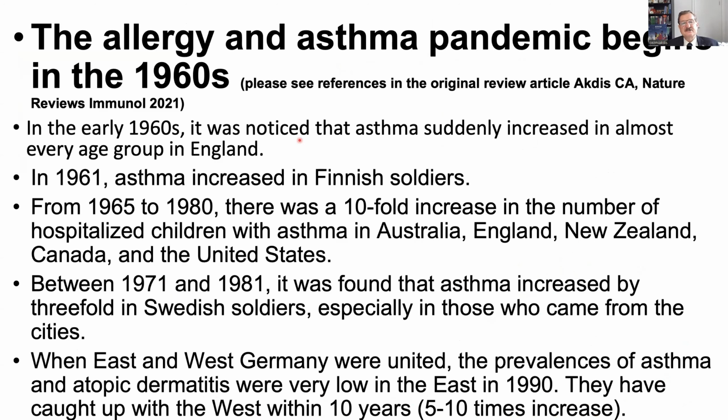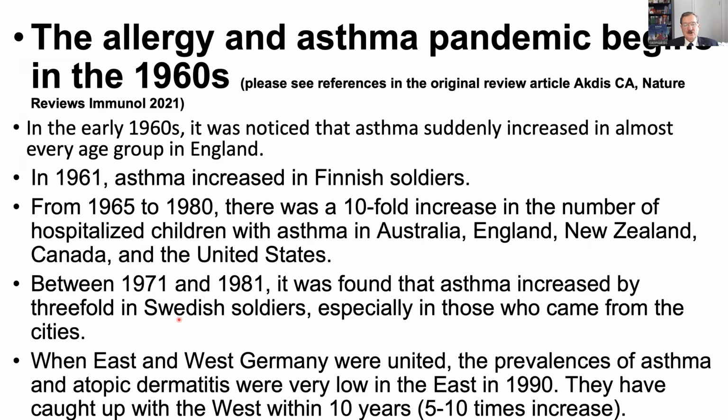In the 1960s, it was noticed that asthma suddenly increased in almost every age group in England. In 1961, asthma increased in Finnish soldiers from 65 to 80. There was a tenfold increase in the number of hospitalizations of children with asthma in Australia, England, New Zealand, Canada, and the United States. And between 1971 and 1981, it was found that asthma increased threefold in Swedish soldiers, especially in those who came from the cities.